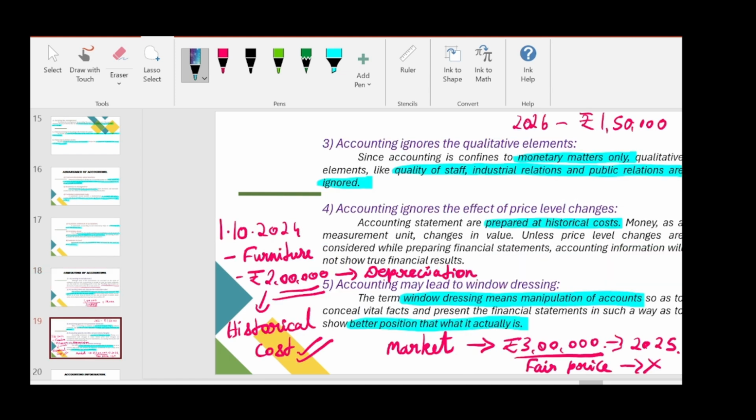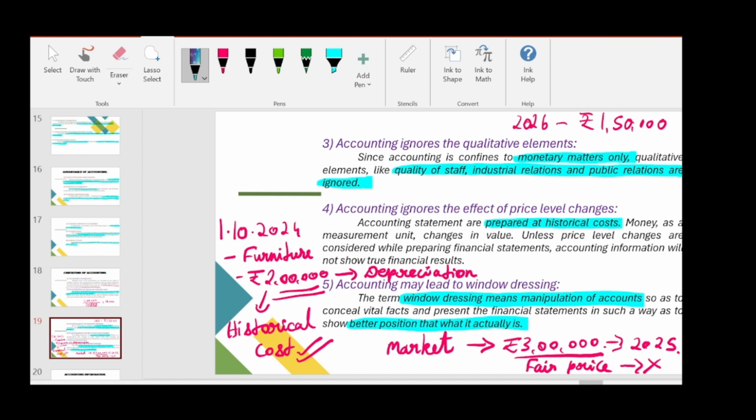And the third limitation is accounting ignores qualitative aspect. So it records only financial aspects of all the transactions. It involves only monetary matters. It will not include any qualitative elements like quality of staff, industrial relation, public relation, etc. Fourth is accounting ignores the effect of price level changes. Accounting statements are prepared at historical cost, not on the price level changes.